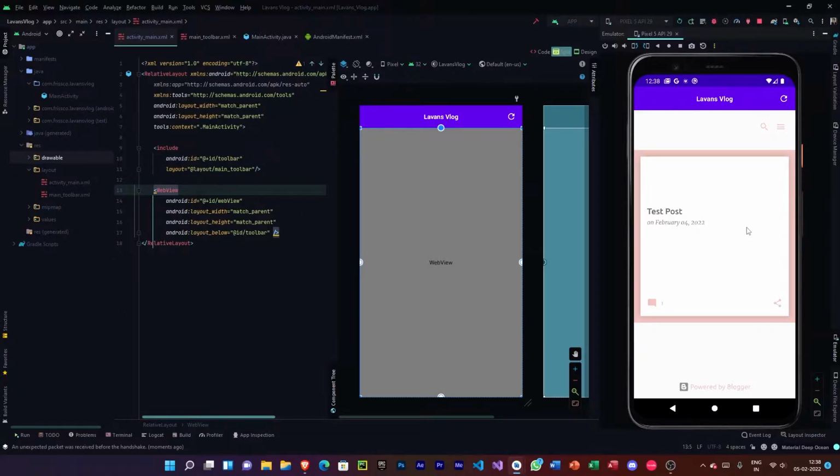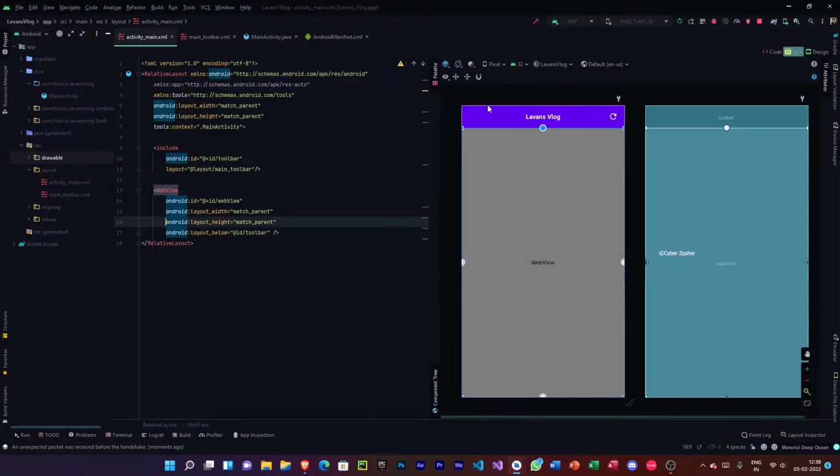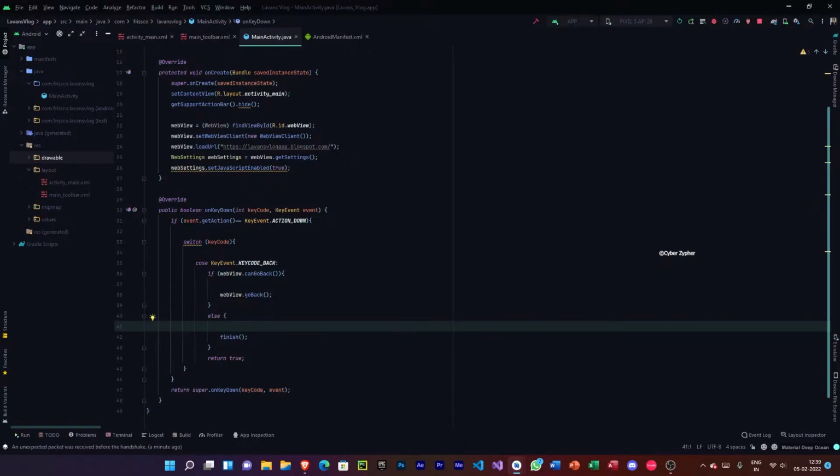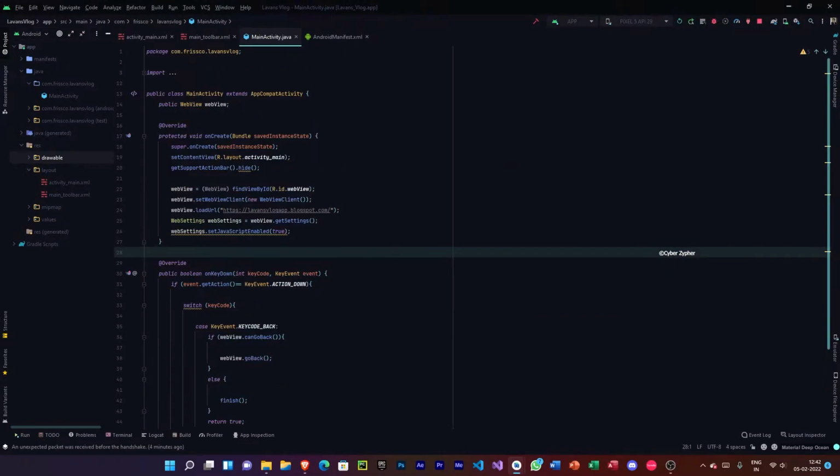So what I'm going to do is, let's do this simply. So now let me go to the main toolbar. Let me add this as refresh. Okay, and then we are going to assign this in the MainActivity.java. So now let's assign the toolbar in the main activity.